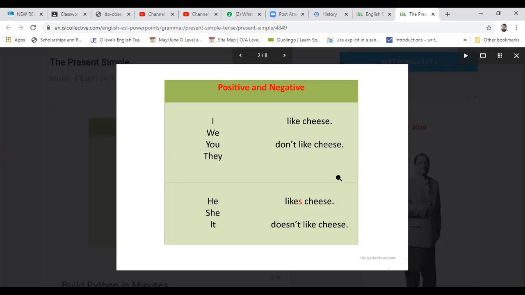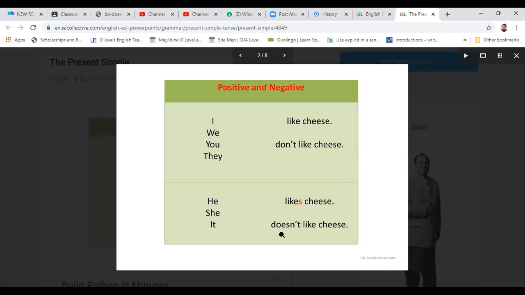So when we have to make a negative sentence, we will use do. Not interrogative, only in negative sentences we will employ do not, for I, we, you, they, and plural nouns. And for he, she, it, and singular nouns, we will employ does not.